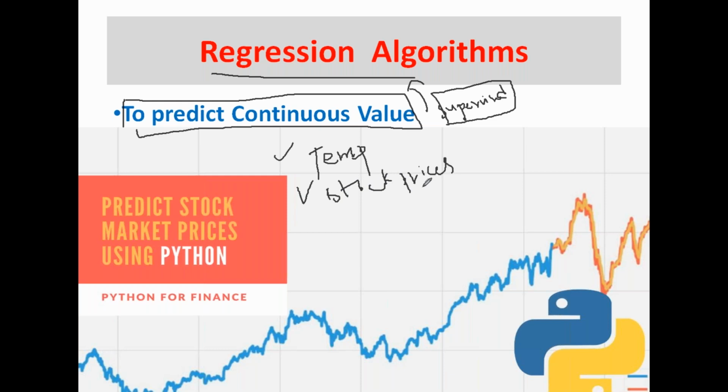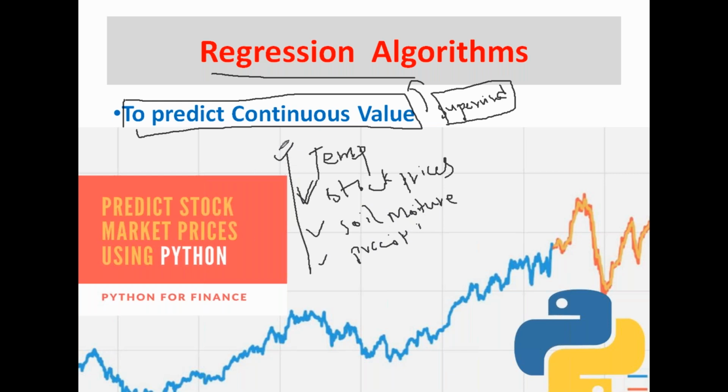You can predict stock prices, soil moisture, or precipitation.